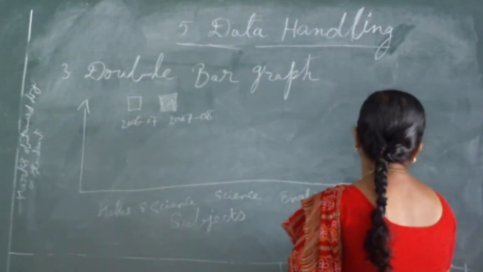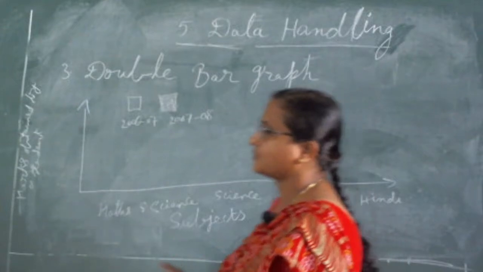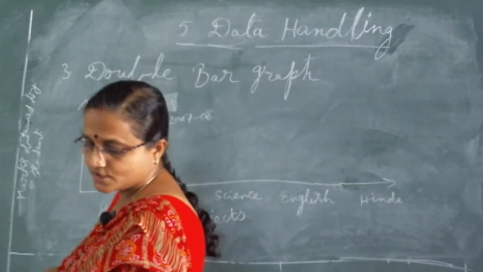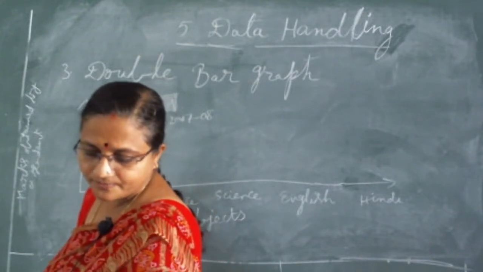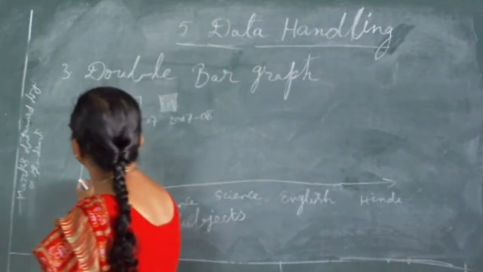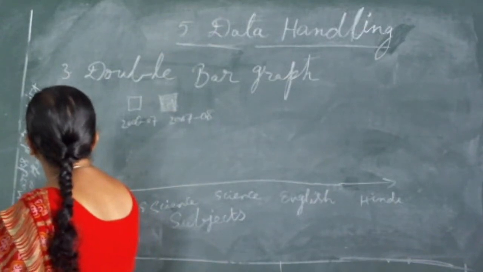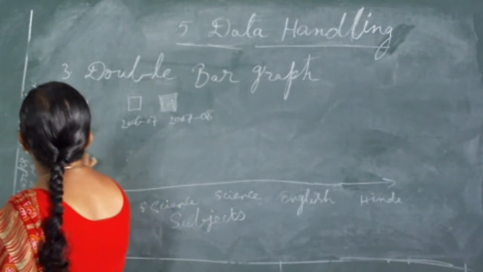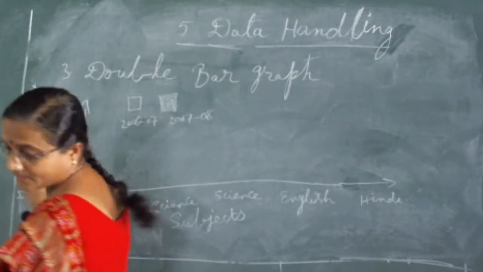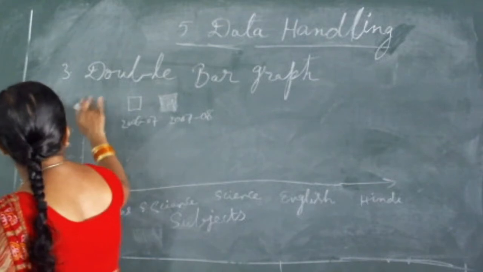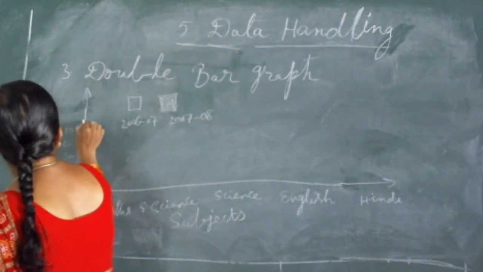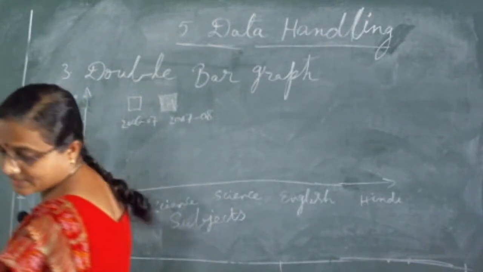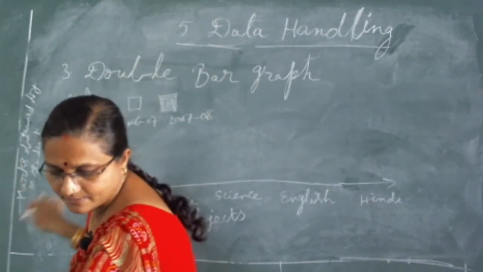It means we are comparing the student's performance in 2 continuous years, 2007 and 2008. So how did he perform in this one? See, marks here from 0, 10, 20, 30, 40, 50, 60, 70 and 80. Here we have shown how much he got in between this.